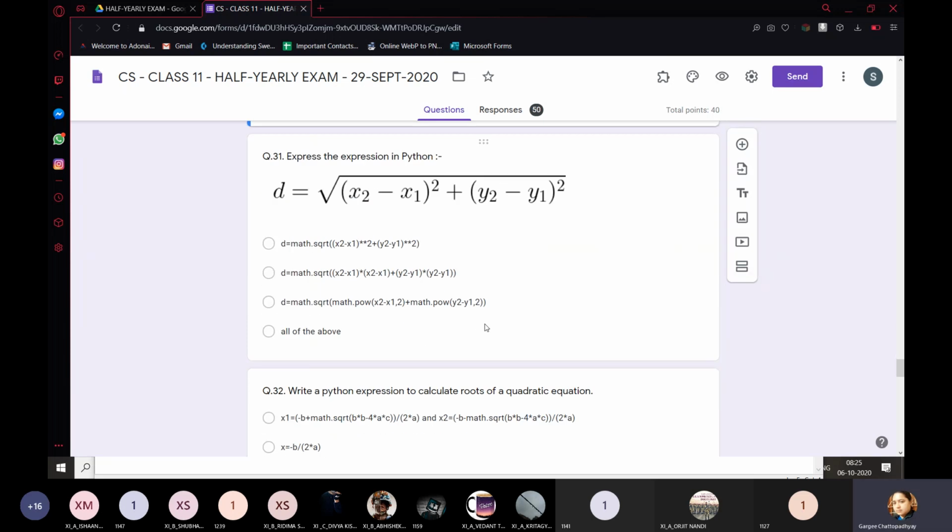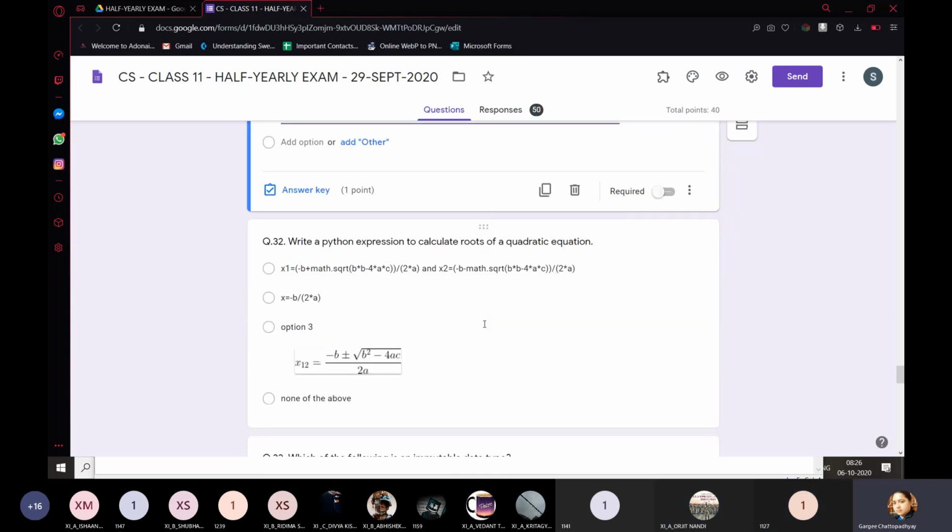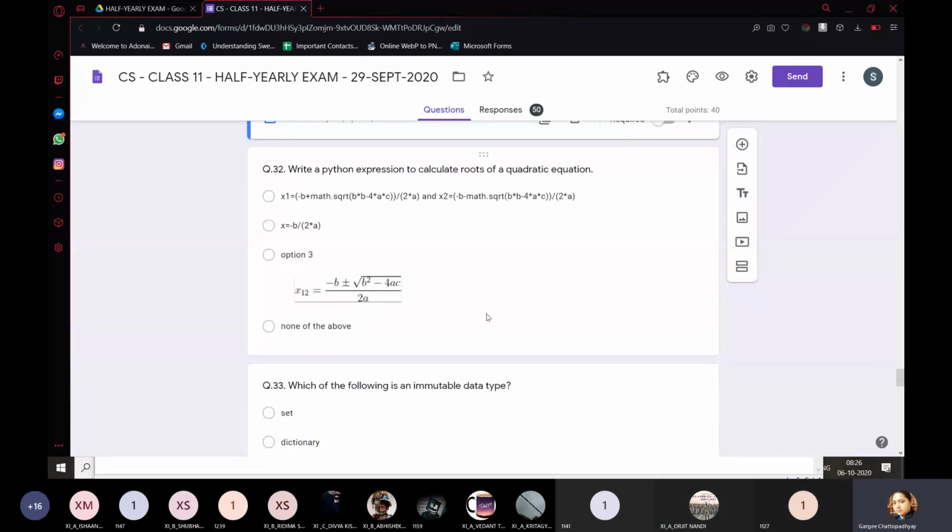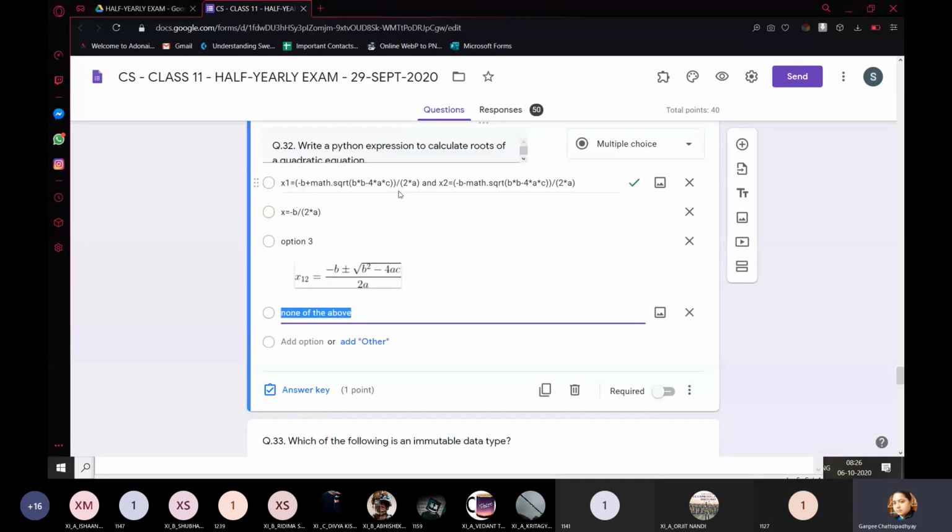Express the expression in Python. D, all of the above. Write a Python expression to calculate roots of a quadratic equation. The answer is the first one, because you have two different roots and you cannot calculate it using this one.